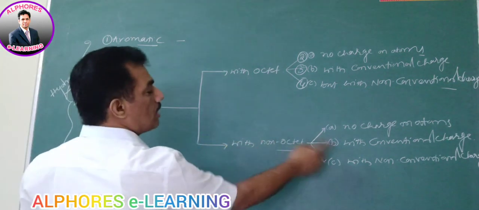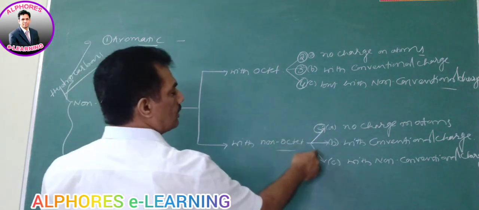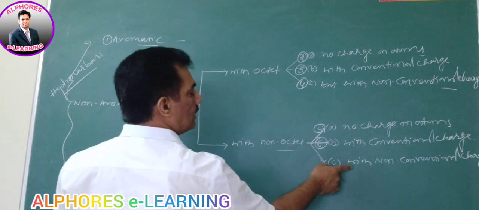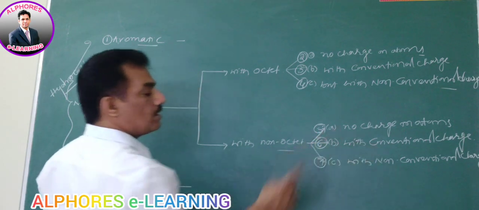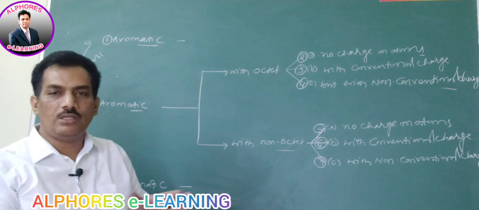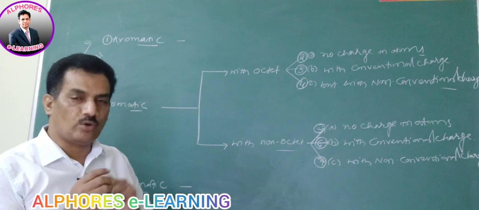And with non-octet and no charge is 5. With non-octet and with conventional charge is 6. And with non-octet and with non-conventional charge is 7, and anti-aromatic is 8. These are the 8 principles when it is hydrocarbon.